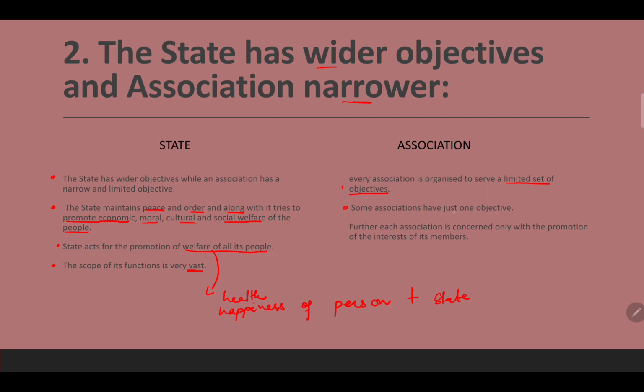Some associations have just one objective, and objectives can be made simultaneously, and they can be changed and added afterwards also. Further, each association is concerned only with the promotion of the interest of its members. So the state talks about the welfare of all the people, but an association only talks about the promotion of interest of a certain group of people, its members. Others are not defined, and others it won't touch.